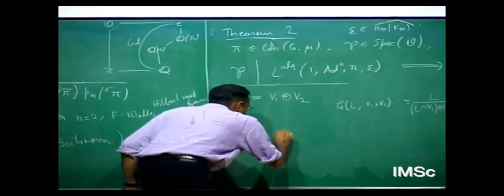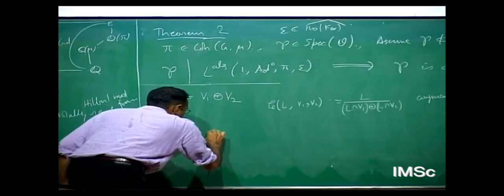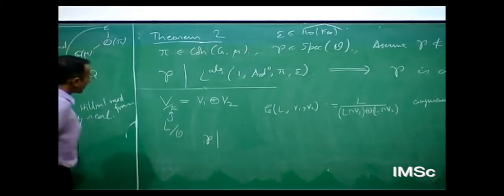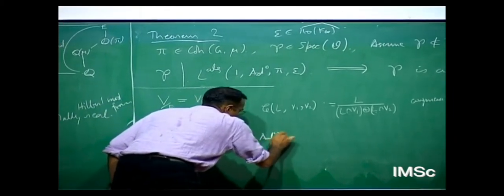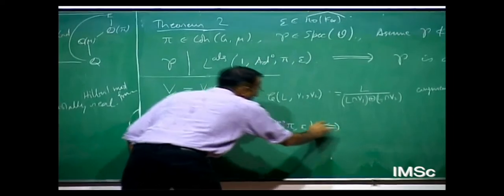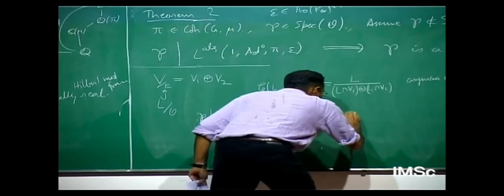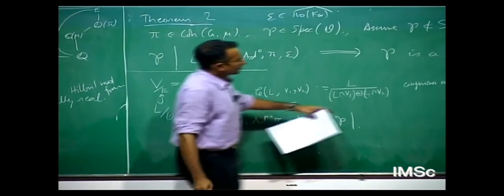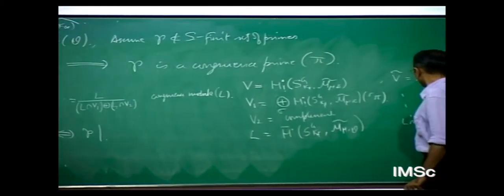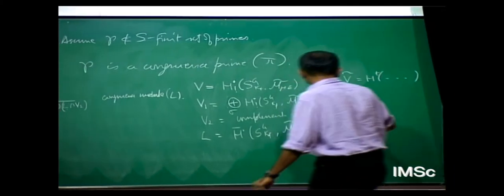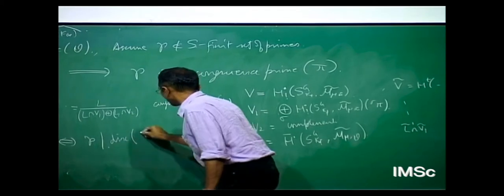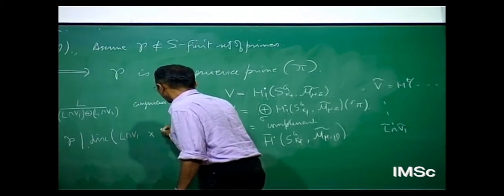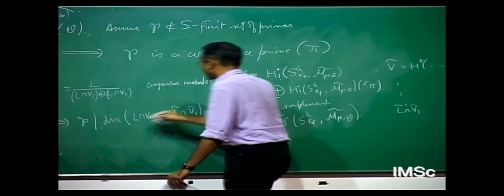The statement about congruences falls out of a statement like: this P divides this algebraic part of this L value if and only if P divides the discriminant of the pairing of L intersection V1 with L tilde intersection V1 tilde, something like this.